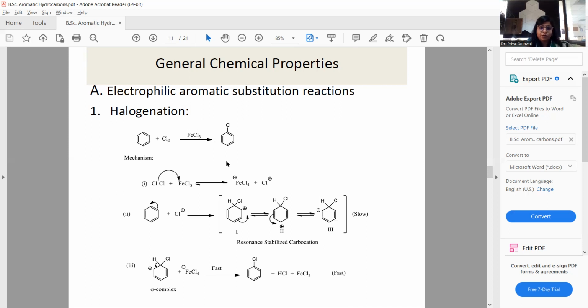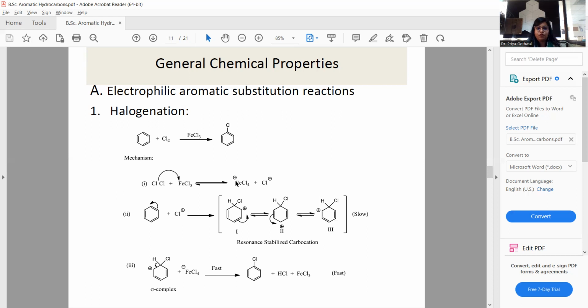So we get chlorobenzene during the course of the reaction. The mechanism of the respective reaction is as follows. In the first step, the chlorine molecule is split during the catalytic process. In this reaction, FeCl3 works as a catalyst.